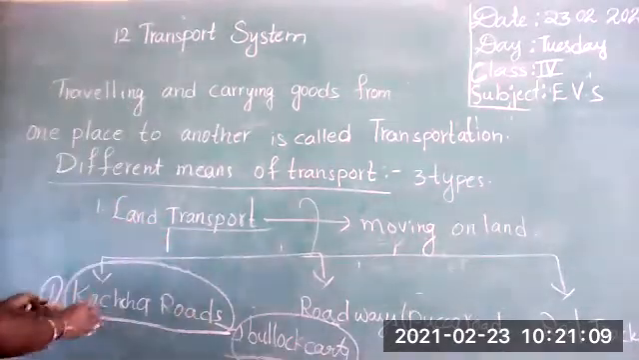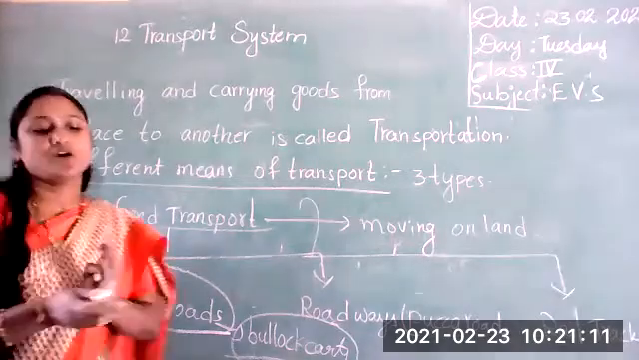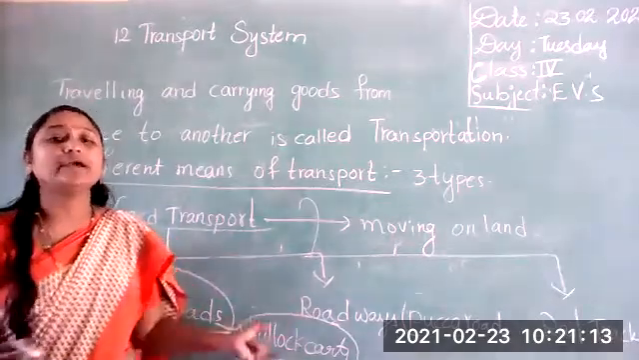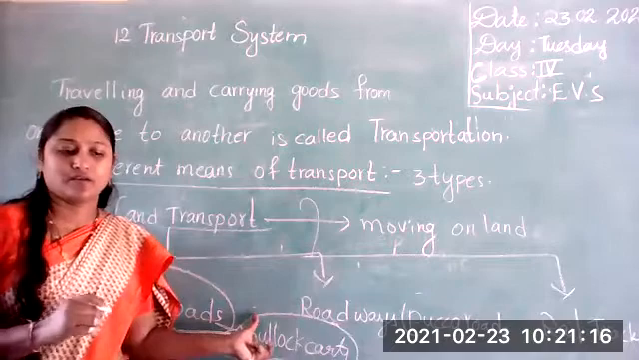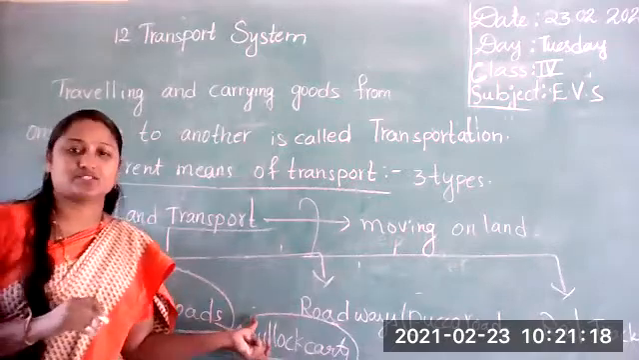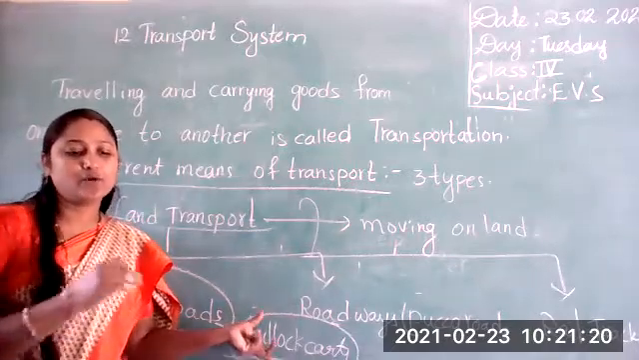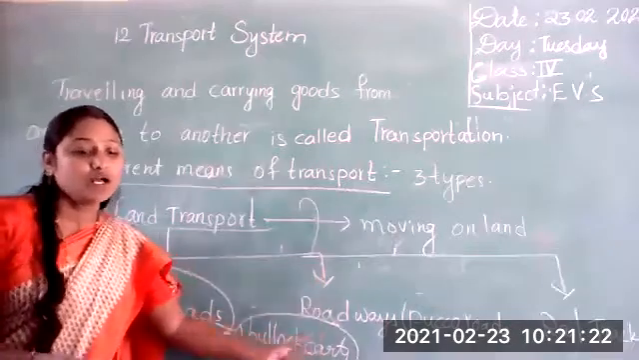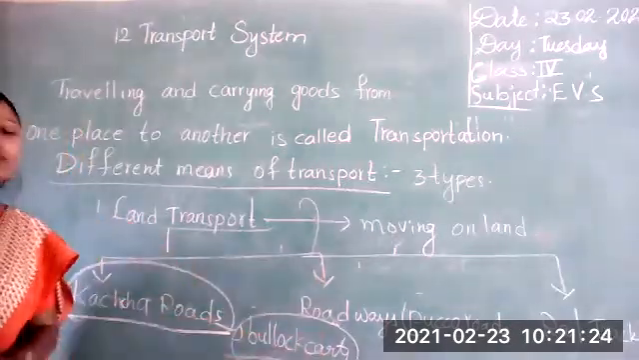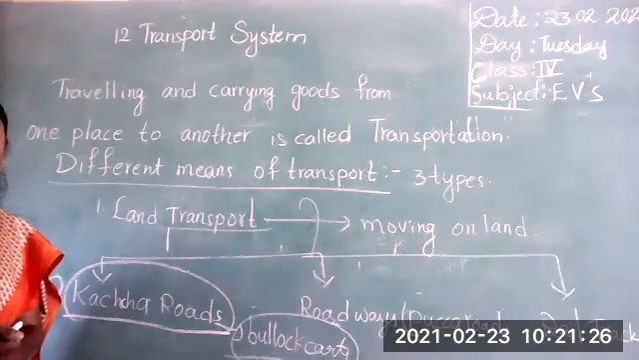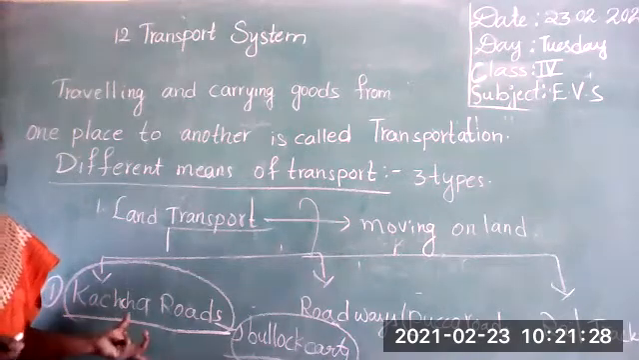So in most of the villages, these are the common types of vehicles we are using. Common types of vehicles in the villages. Did you understand? Bullock carts are the common types of vehicles in villages. Did you understand, children? So this is about kacha roads.